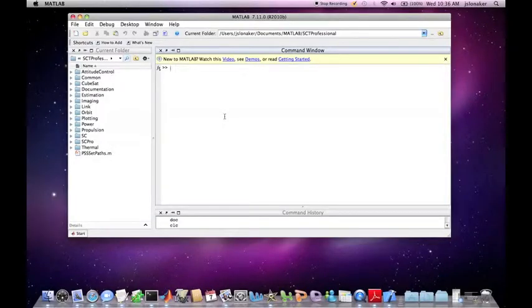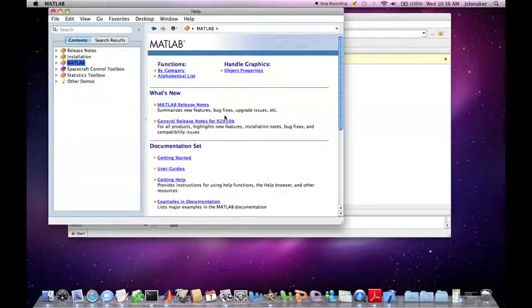In this video, we are going to show you how to use MATLAB's Help window. We are going to assume you have already installed the software and have your path set. If not, see our Getting Started video. To open the Help window, type doc into the command window and hit enter. Alternatively, you could click on the Help tab and then click on Product Help.